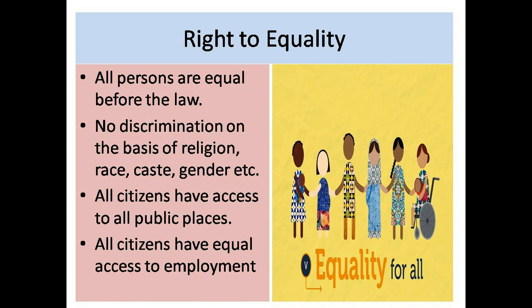The first fundamental right is the right to equality. It says that all persons are equal before the law. This means that all persons shall be equally protected by the laws of the country. It also states that no citizen can be discriminated against on the basis of their religion, caste or sex. Every person has access to all public places including playgrounds, hotels, shops, etc. The state cannot discriminate against anyone in matters of employment.